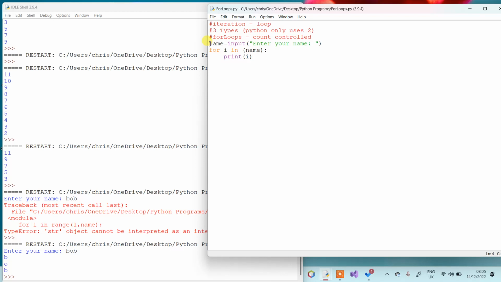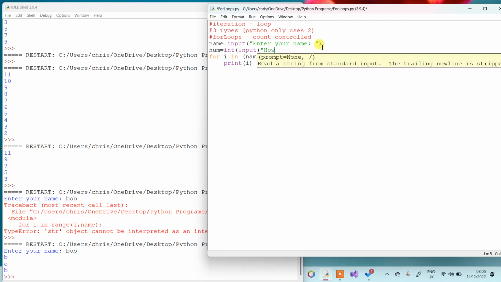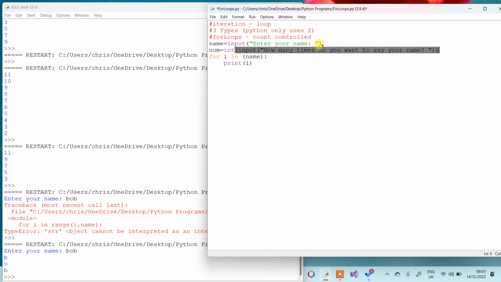Now you might think, well, I don't really want to put a letter on every single line. So I could maybe change my code and say, okay, we're going to have enter your name, but maybe I want to have num is equal to int input, and then say how many times do you want to repeat your name. And remember, if I open two brackets, I need to close two, even though it looks a bit funny at the end when there's two brackets next to each other.